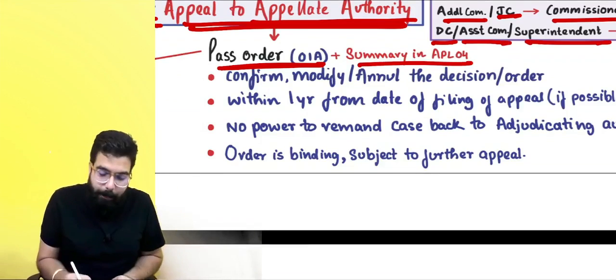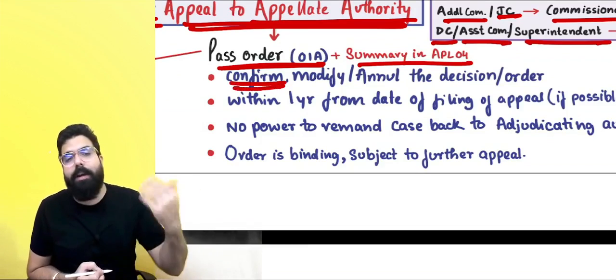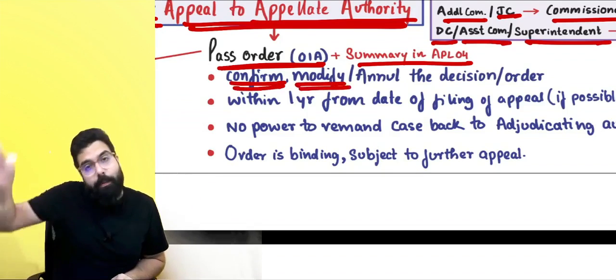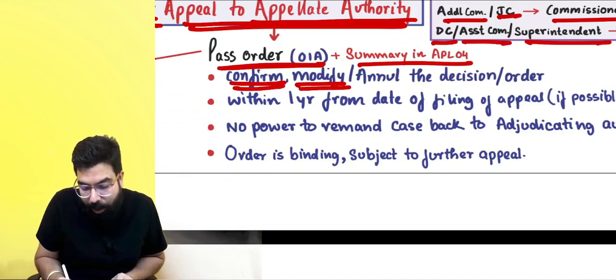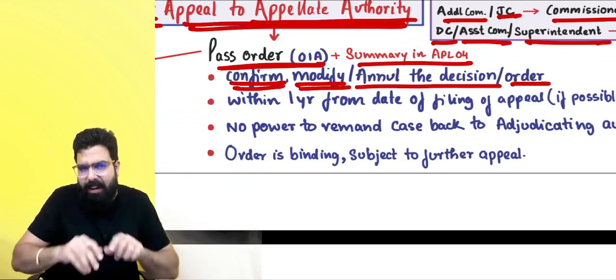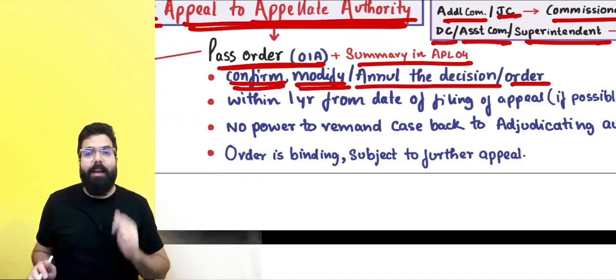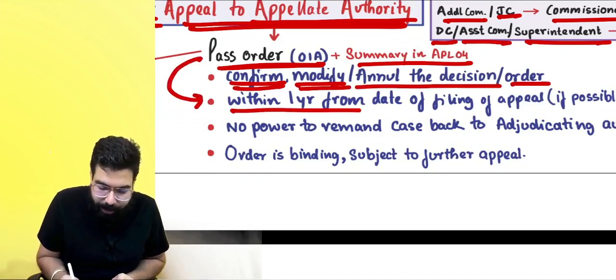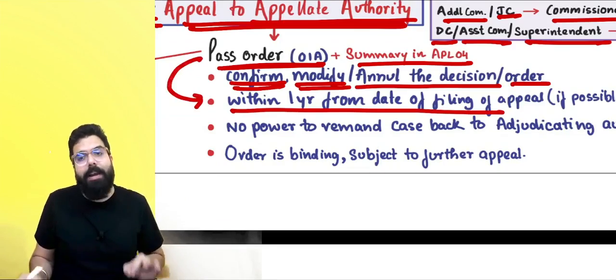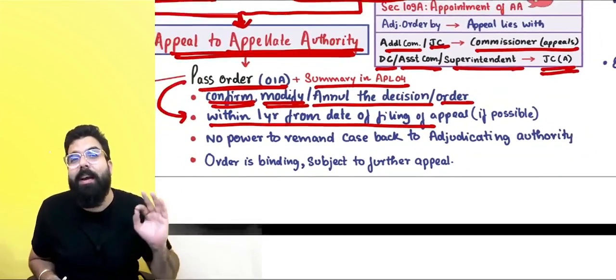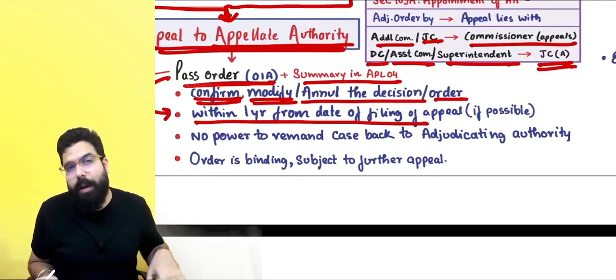Sir, when they pass the order, either they confirm the demand, or they modify the demand which was passed by the adjudicating authority, or they annul the decision or order, they cancel it and throw it off. Then always remember, they will pass the order within 1 month from the date of filing of the appeal, if possible. It is only recommendatory in nature that they should pass their order.